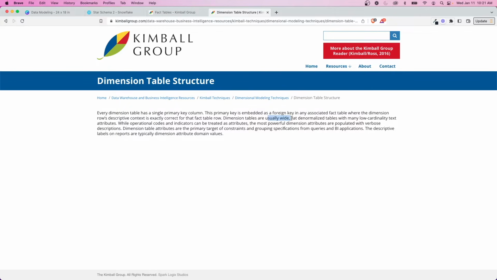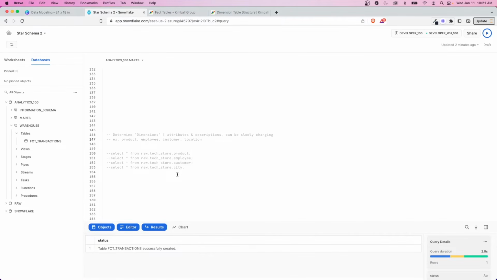They're also usually wide and flat denormalized tables. So again, we're able to join things together here that describe that entity. So it's not maybe just city. What we'll do here is we'll add city, state, zip all into one, as opposed to having each individual table to join to. It makes it easier to create that star.